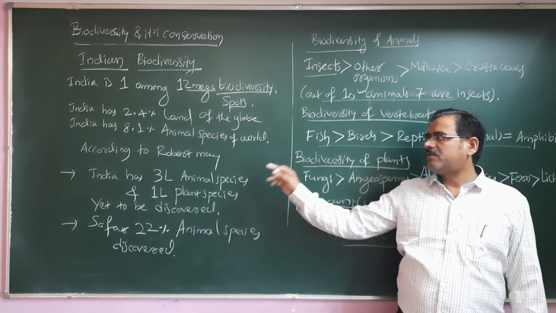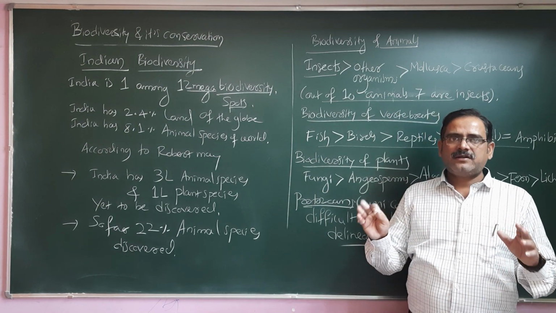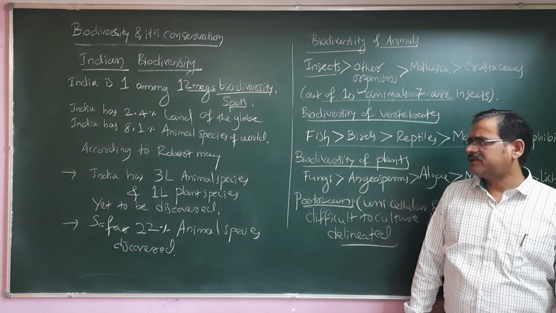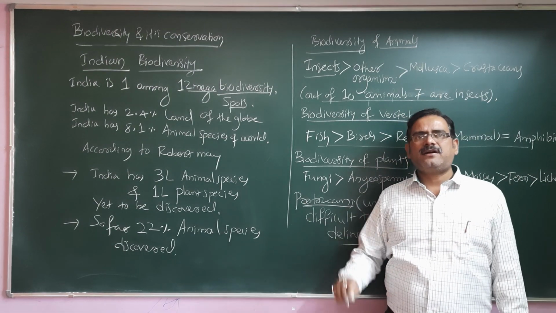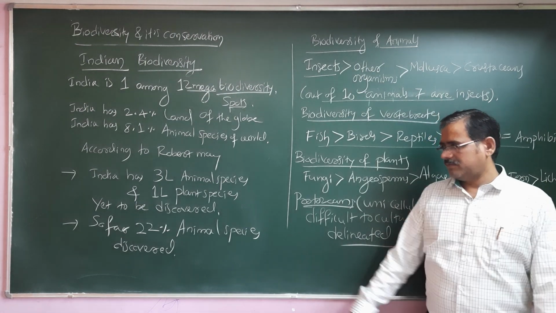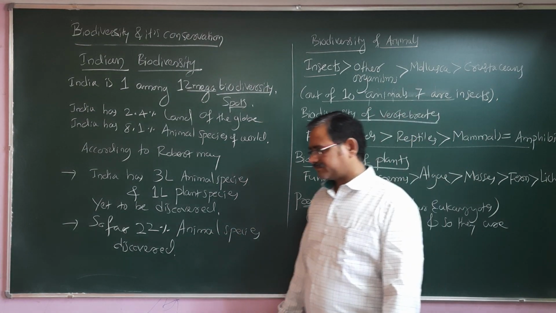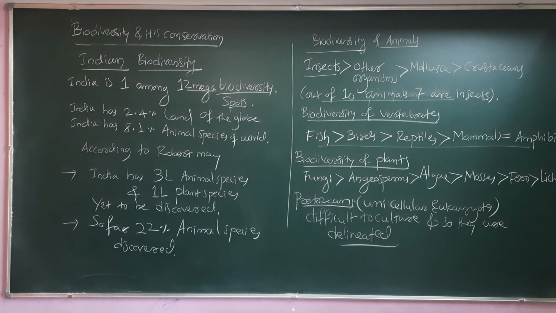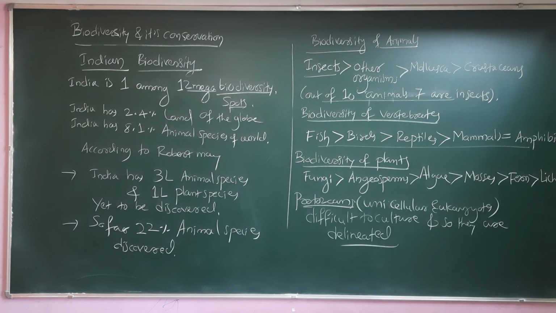According to Robert May, he concluded that India has nearly around 3 lakh animal species and 1 lakh plant species yet to be discovered. And so far discovered animal species are hardly 22% only. So this is all about what we say regarding the Indian biodiversity.